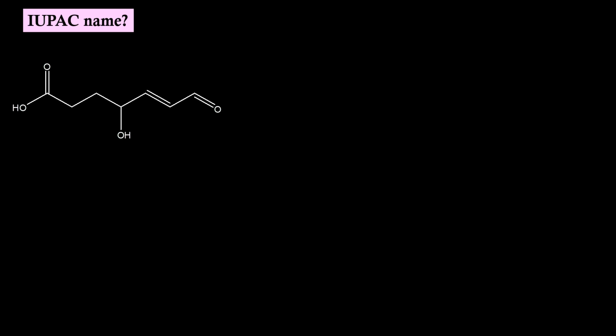Molecule has carboxylic acid, alcohol, alkene and aldehyde functional groups. Because carboxylic acid has the highest priority, that will become the suffix. Remaining functional groups will act as prefixes. If we start numbering, when OH sits as a prefix, it takes up the name hydroxy. On the 7th carbon, we have a carbonyl, so 7-oxo.